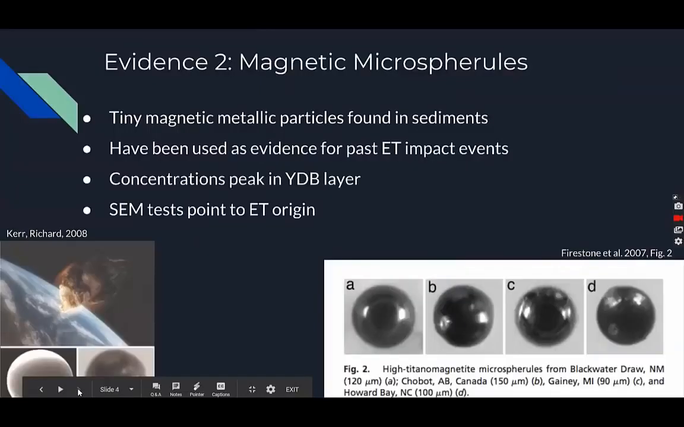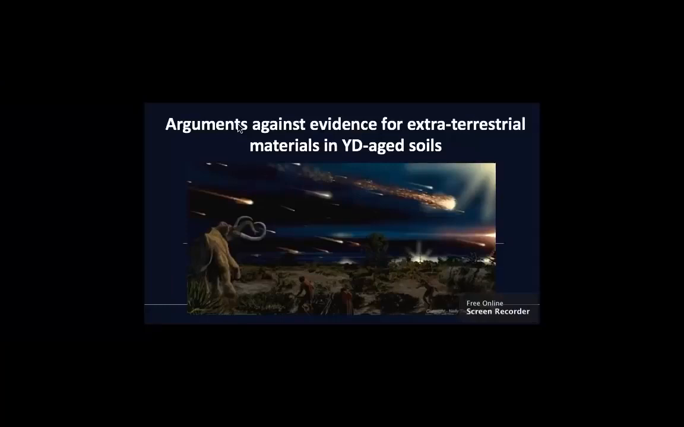Another piece of evidence are magnetic microspherules. Like nanodiamonds, they have been associated with previous extraterrestrial impact events. And similarly, their concentrations also peak in the Younger Dryas boundary layer. Microspherules can also be formed through volcanic activity, but a scanning electron microscope analysis of Younger Dryas boundary microspherules proves that they had non-volcanic origins. So in conclusion, the sediment record shows clear support for the theory that the Younger Dryas period was caused by an extraterrestrial impact event.